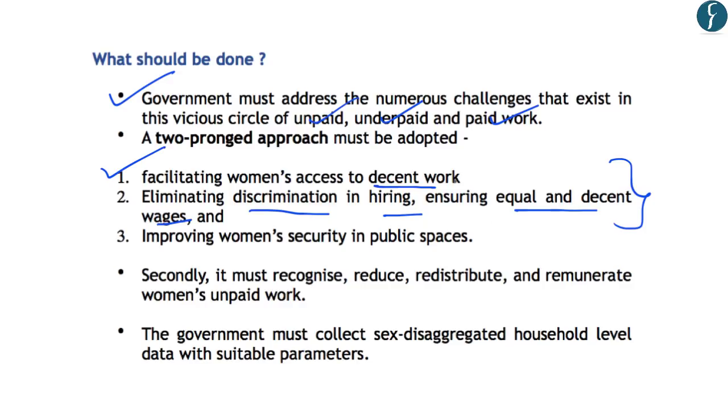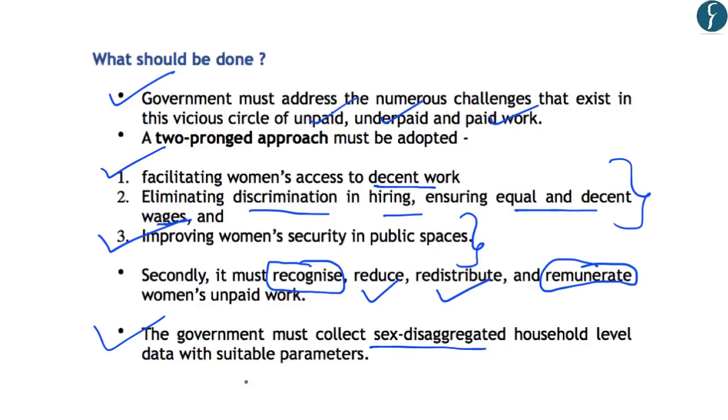Secondly, the government should also focus on improving the women's security in the public spaces. And regarding the unpaid work, it should be first recognized as an economic activity. Also, it should be reduced and it should be redistributed equally between men and women. And also, women should be remunerated for unpaid work like the agricultural work and participation in the animal husbandry, etc. And finally, the government must collect gender disaggregated household level data with suitable parameters in order to create effective policies which help the women in participating in the workforce.